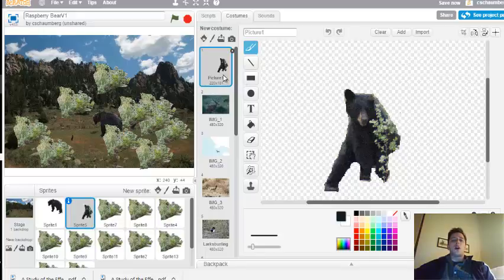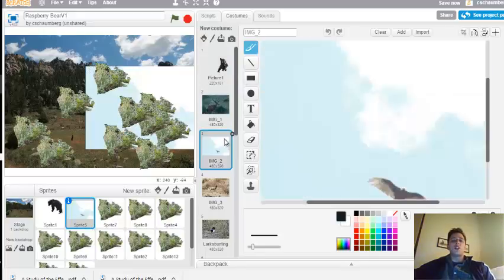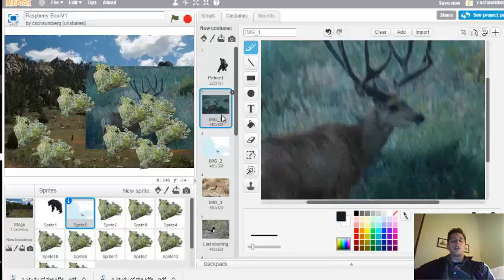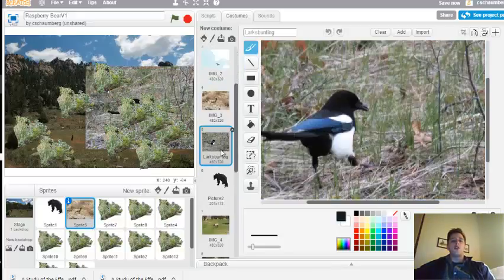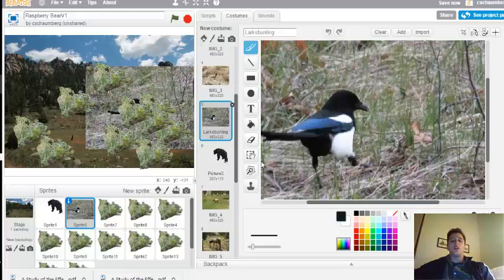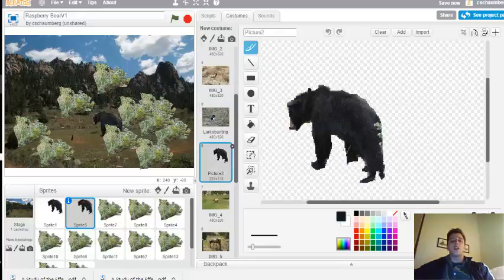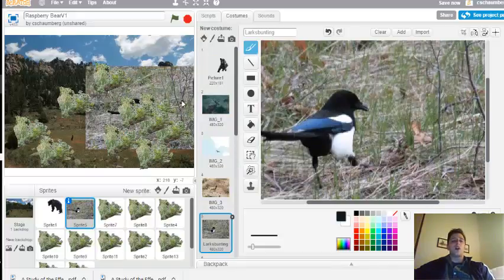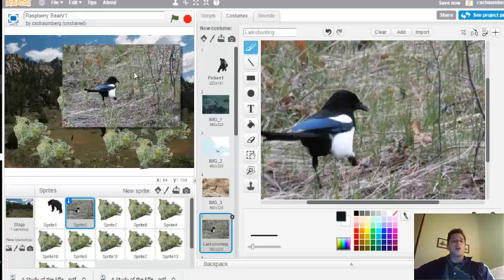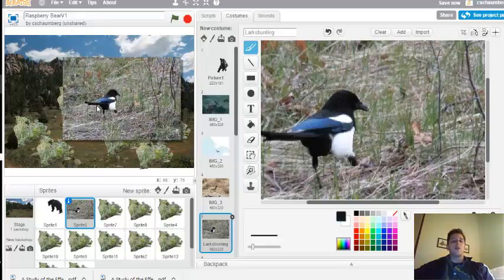Okay, so I have a lot of different pictures here, and if you want to explore this, you can use these pictures and create your own landscape, and you can erase like I did. You can see how I erased the image around it. You would have to do that with each of these pictures, because otherwise when they come up, they're going to come up as this whole screen, and that's not what we want. We want just the image of the animal.